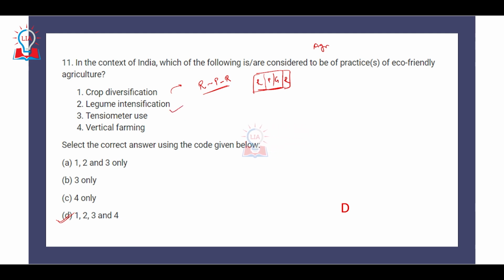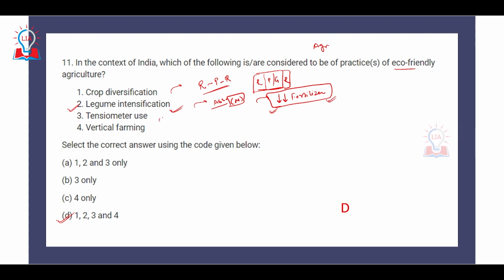Second is legume intensification. So legumes are plants that help in absorbing nitrogen from the atmosphere into the soil. So the intensification of legumes will help in decreasing the amount of fertilizer that you will require for cropping in the next season, because the nitrogen that has been lost in the earlier agriculture seasons will be restored if you are able to put legumes in the ground. So that is also an example of eco-friendly agriculture, because it is minimizing the fertilizer use.